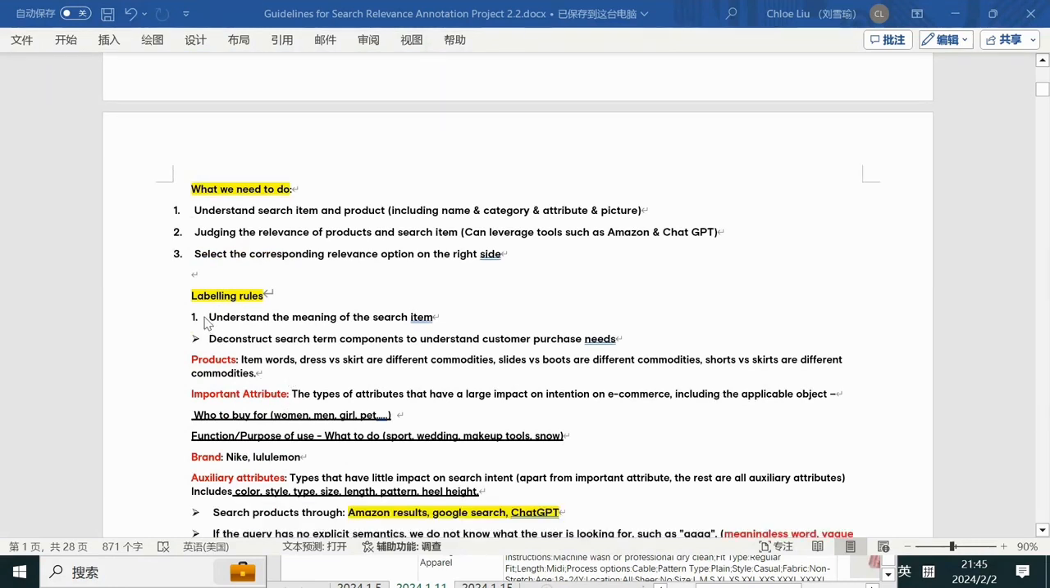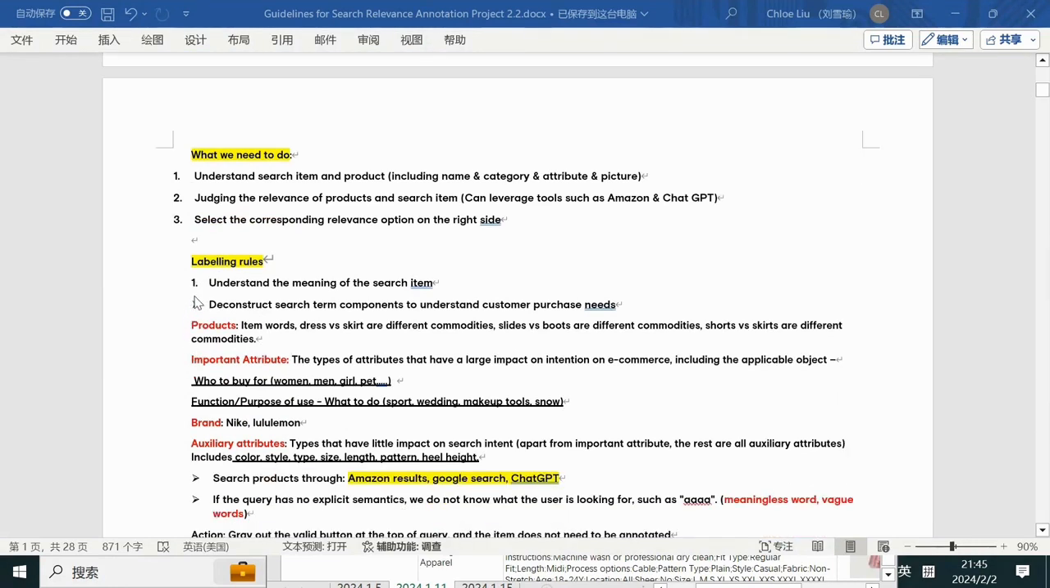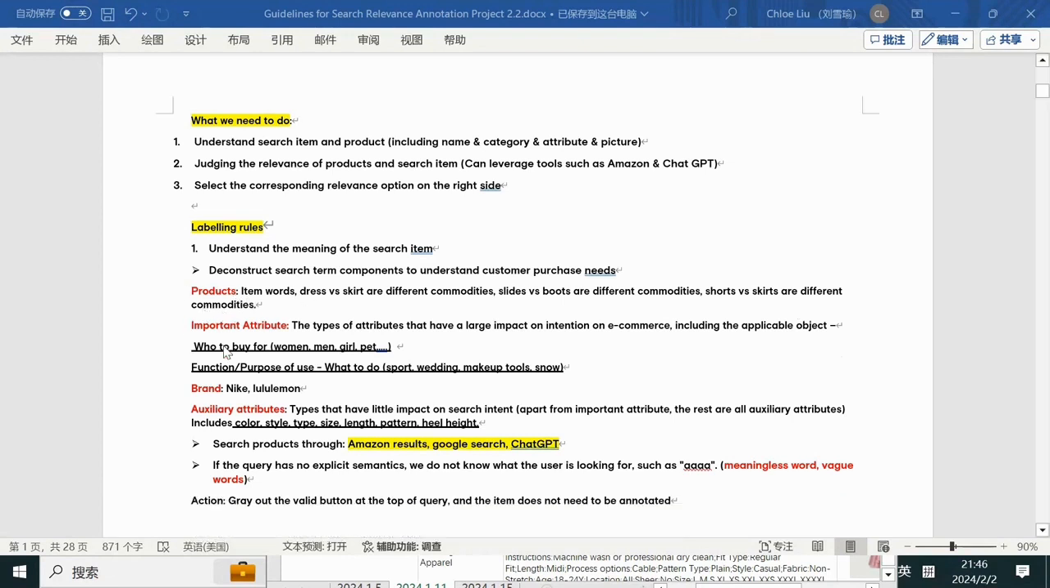Let's talk about the labeling rules one by one. First, again, we need to understand the meaning of the search item. There are several parts to the search item. First, products. What are products? For example, dress, skirt, slides, boots, and shorts. They are all product names, but they are totally different products, right? So these are products.